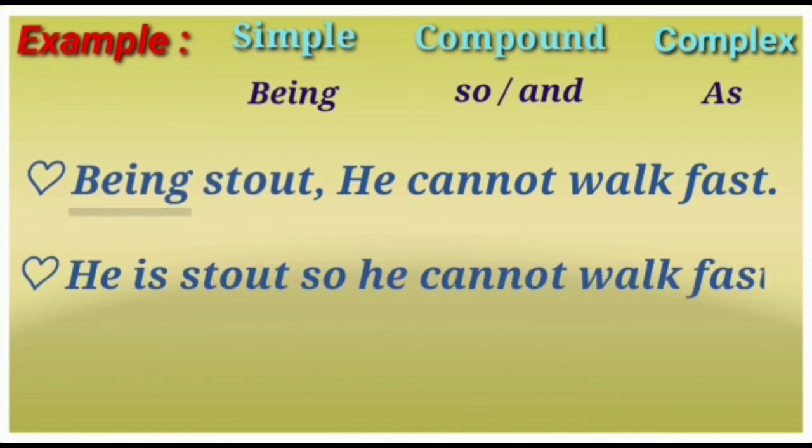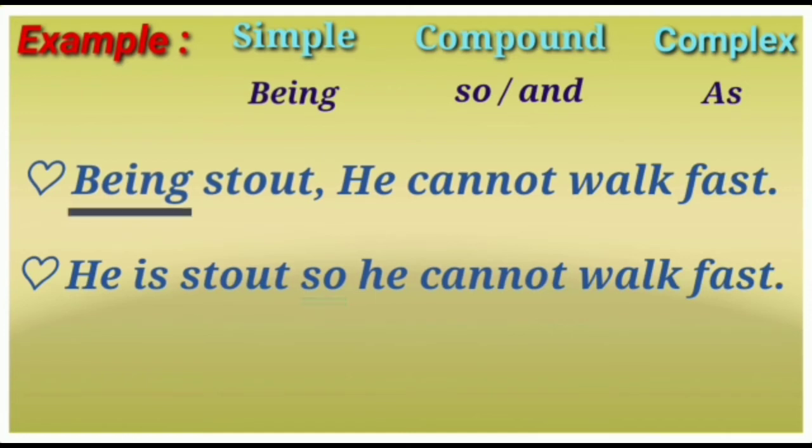He is stout, so he cannot walk fast. அவன் குண்டாக இருக்கிறான். The sentence is completed. In the middle the conjunction ஆகையால், he cannot walk fast. அவனால் வேகமாக நடக்க முடியவில்லை. So both sides' sentences have been completed.